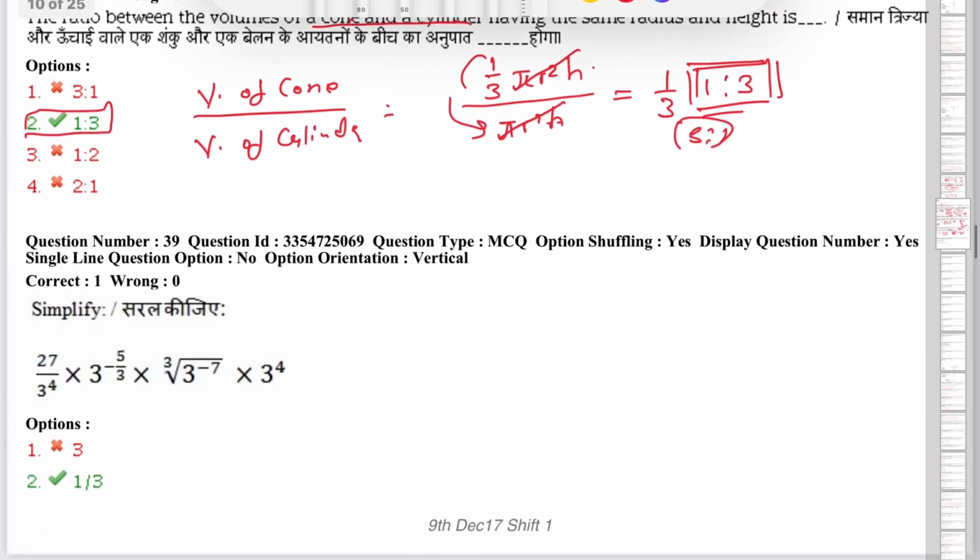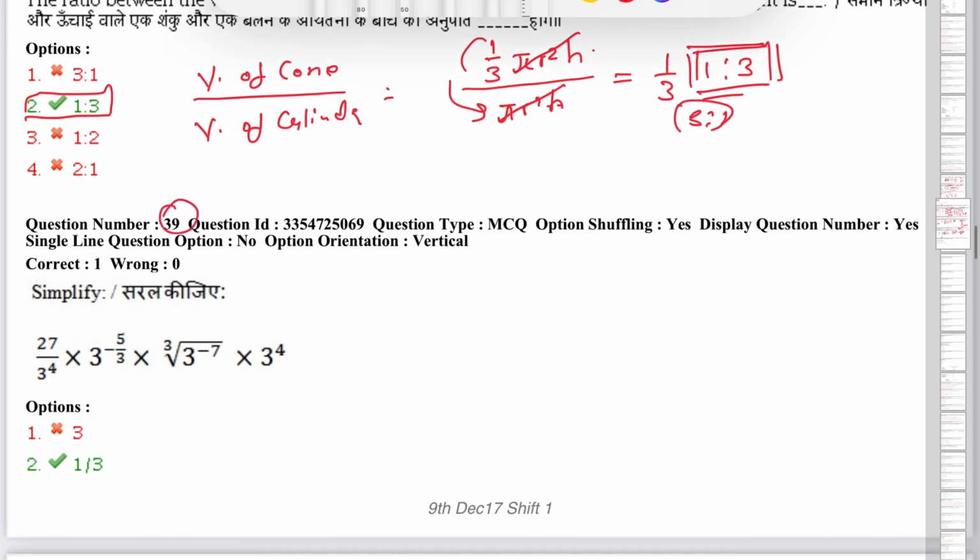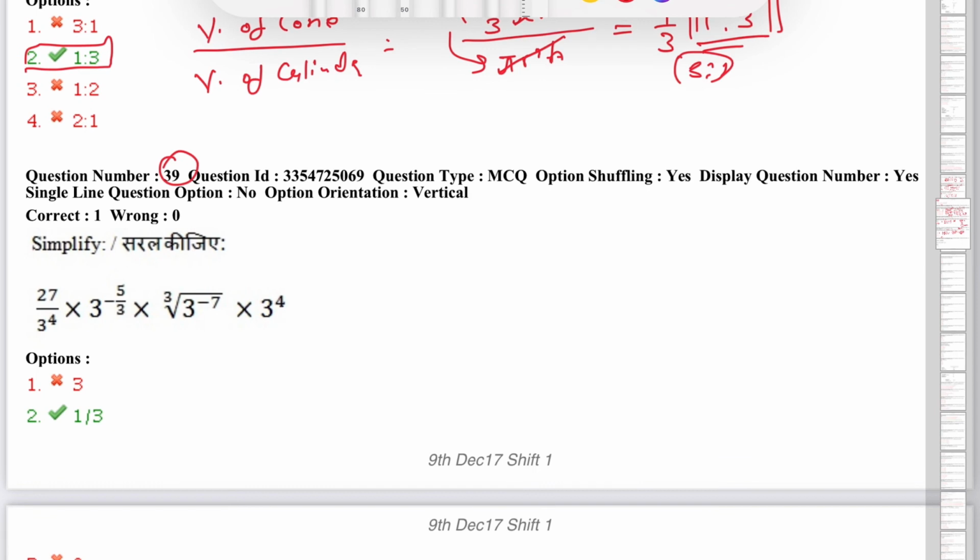Okay, now this is the question I have solved 2 times, but my answer was not coming right. So I'll make a separate video on this question number 35. And if you can solve it, just do it in the comment section so I can see and also other people can see it. Definitely there will be a video coming on this, so don't worry if you cannot do it.